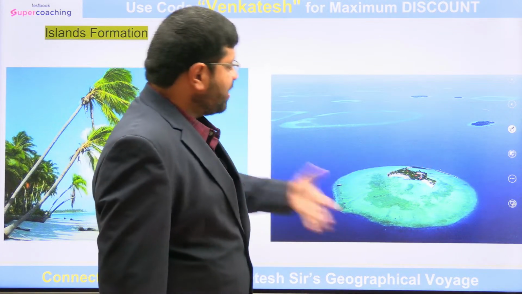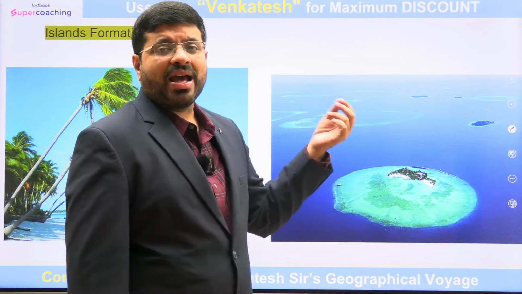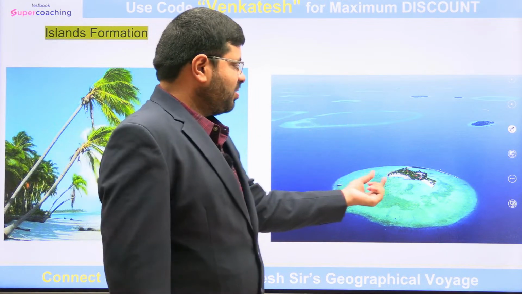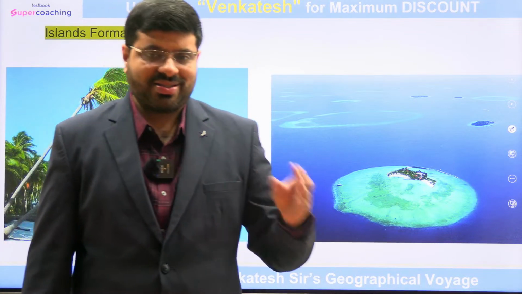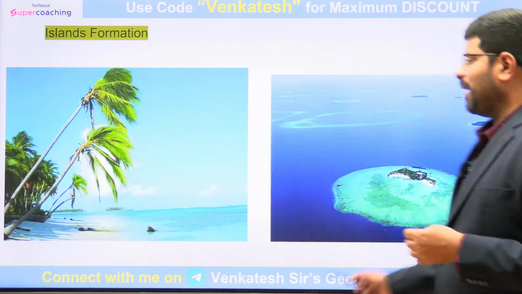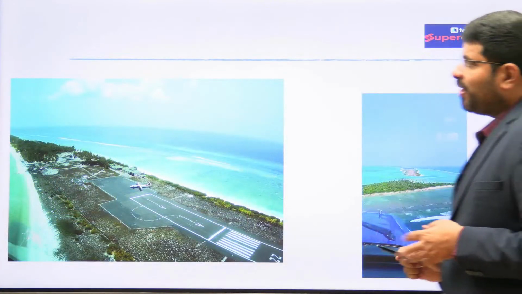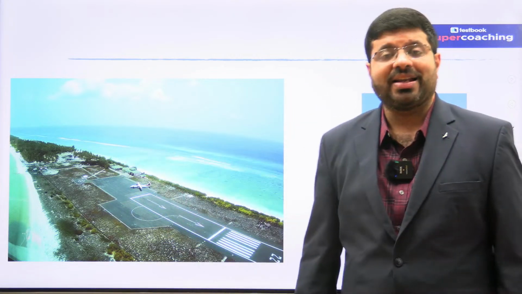It is in the water, in the ocean. You do find some narrow, shallow land bodies. This is where, when the land is shallow, you will find the beautiful corals. Once you find the beautiful corals there, slowly an island would be developed around the coral. Have you ever seen our Lakshadweep Islands? They are very tiny. Look at this. This is Agatti Island, Lakshadweep, where you also have some kind of a runway. Look at the island stretch.